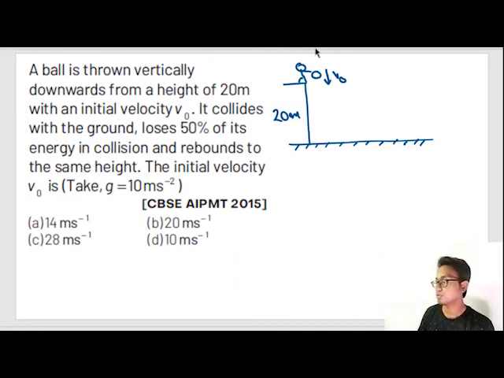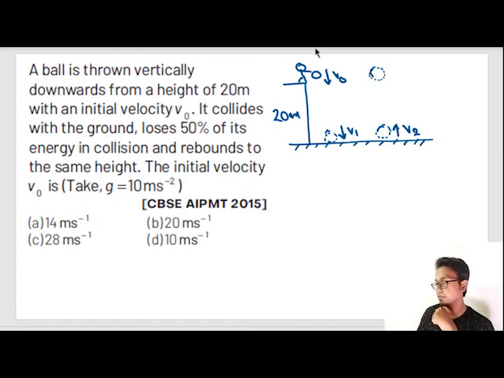Okay, so if the ball came out here, and of course gravity force acted on this ball, so this ball increases velocity v1, and it bounced back. While bouncing back, it lost 50% of the kinetic energy out here, and it reached to the same height.